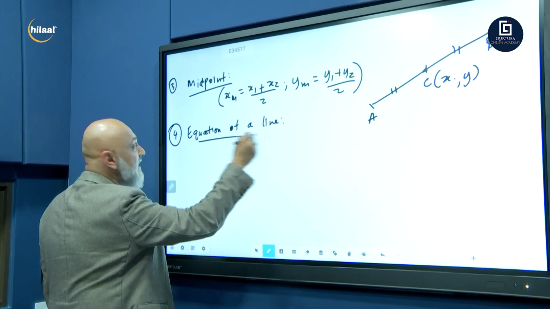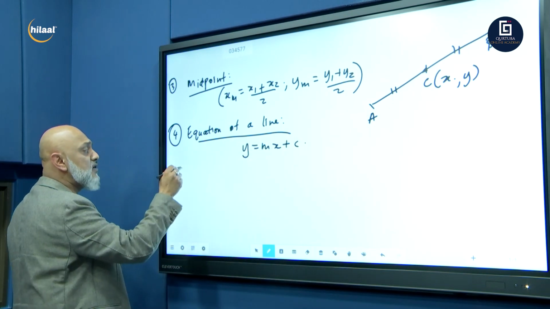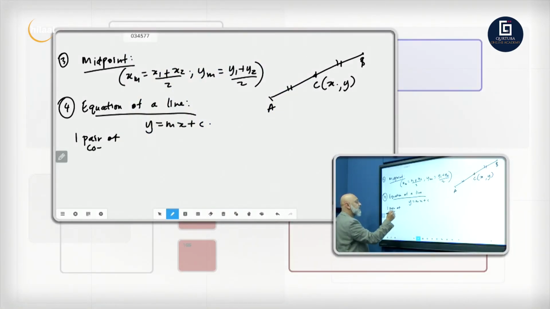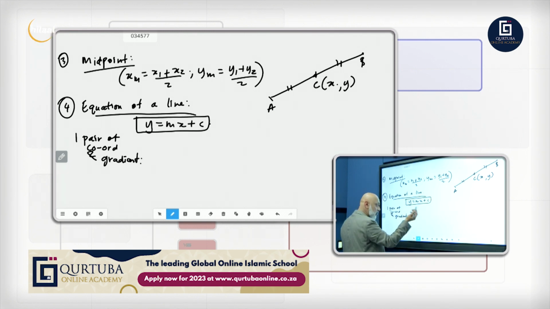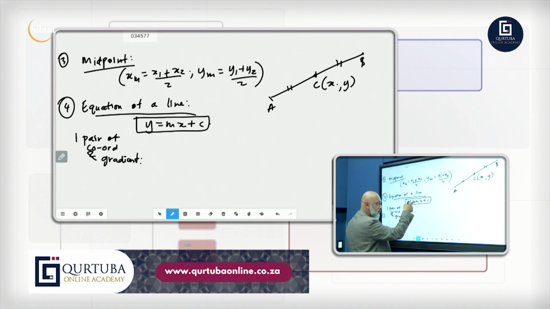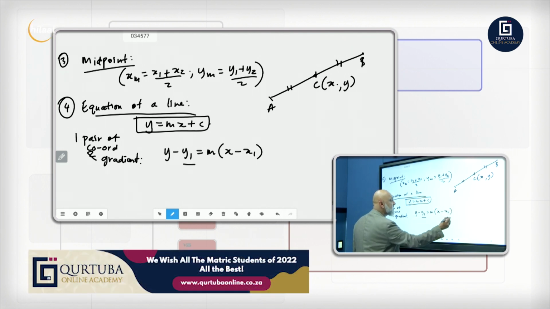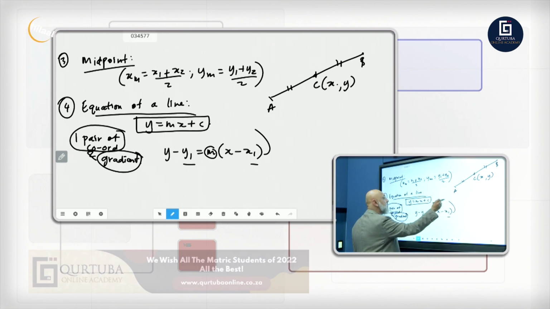And the equation of a straight line, as you all know, is y equals mx plus c. But if you are given one pair of coordinates and the gradient, then to get y equals mx plus c, I'm going to be introducing you to a new formula. To get that, we're going to say y minus y1 is equal to m into x minus x1. So there's your pair of coordinates, x1, y1, the one pair of coordinates, and then the gradient, m. So when you're given this, you can use this formula to get back to that.